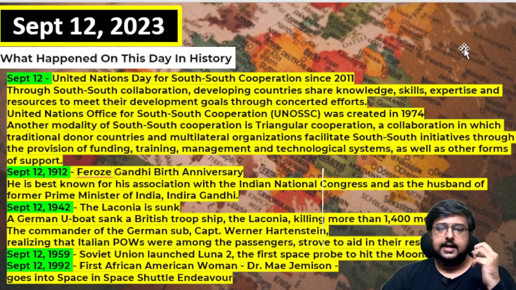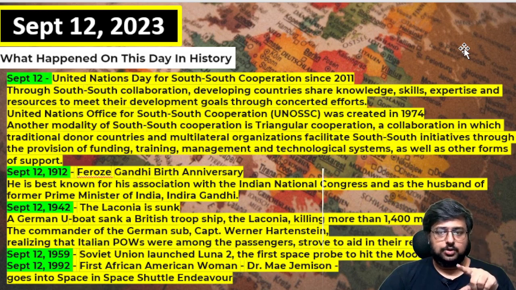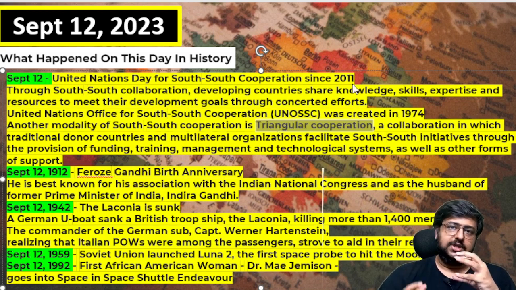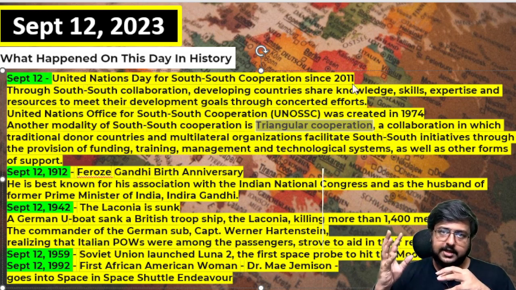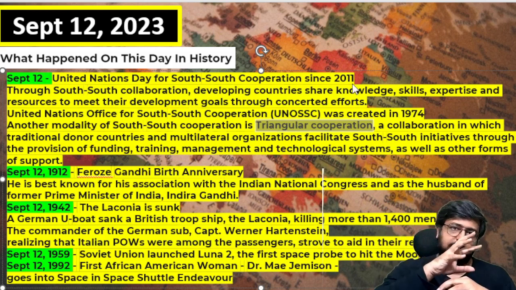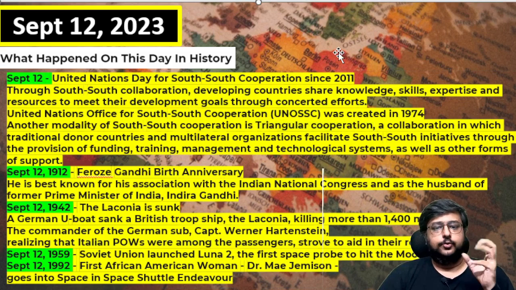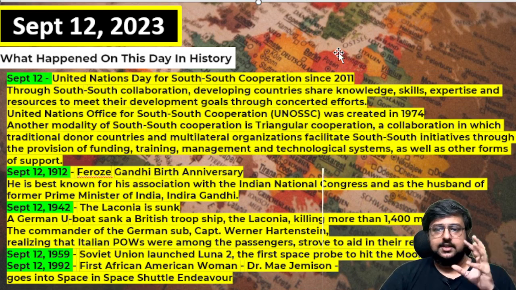Today's Hindu editorial also is interesting, about food insecurity. That also we'll discuss. And then the important things, if you see, the first one is United Nations Day for South-South Cooperation since 2011, meaning before that also this day was there, but the September 12 date was decided in 2011. In that itself they have something called triangular cooperation, meaning the South countries on one side, then the multilateral institutions, the banks like the World Bank and Asian Bank, on another side, and then the donors, the developed countries who donate. So these 3 form a triangle of cooperation. That is the intention of this South-South Cooperation Day, where they can all come together and help in funding, infrastructure, technology sharing, and resource sharing. That is the overall idea of this particular day.